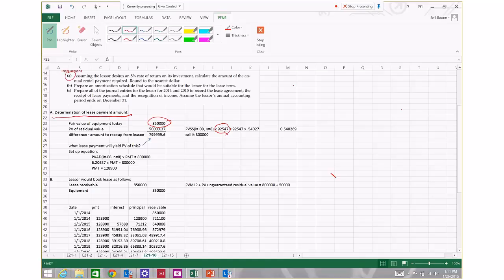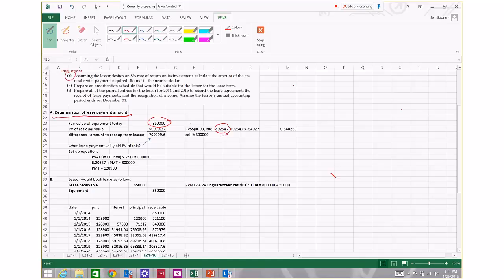But the value today of the right to get something worth $92,547 at the end of the lease term is not $92,547. It's something less than that because of time value of money considerations. So what I've got to do is take that $92,547 and roll its value back to today by discounting.